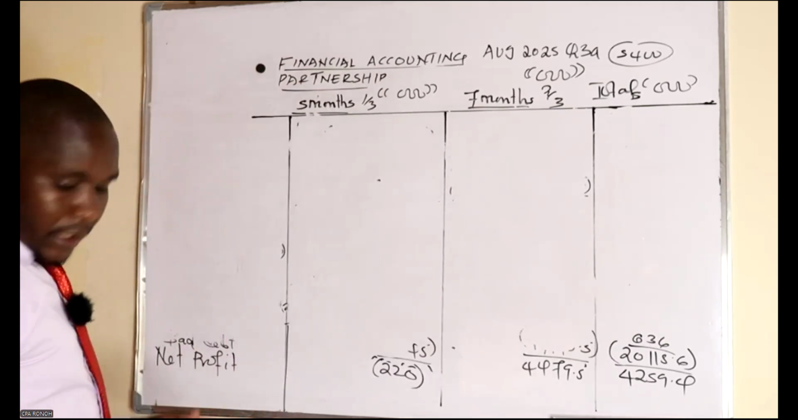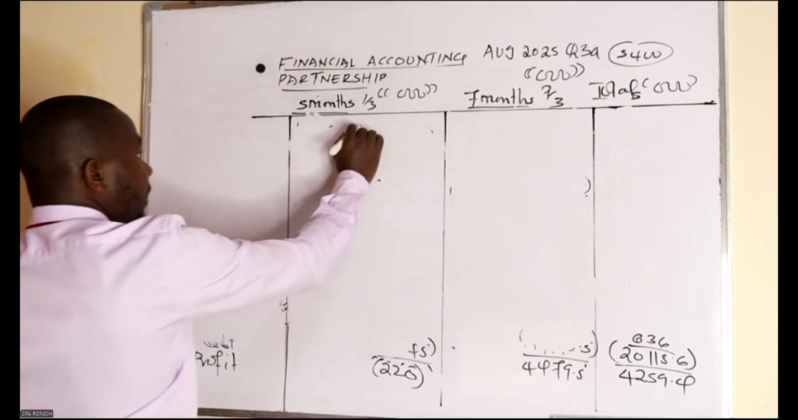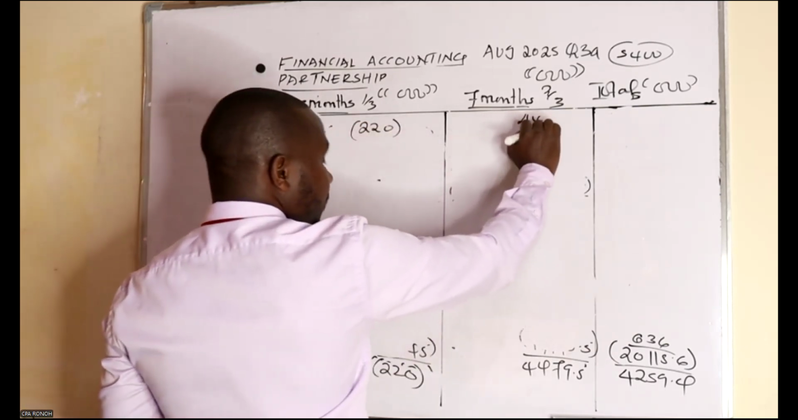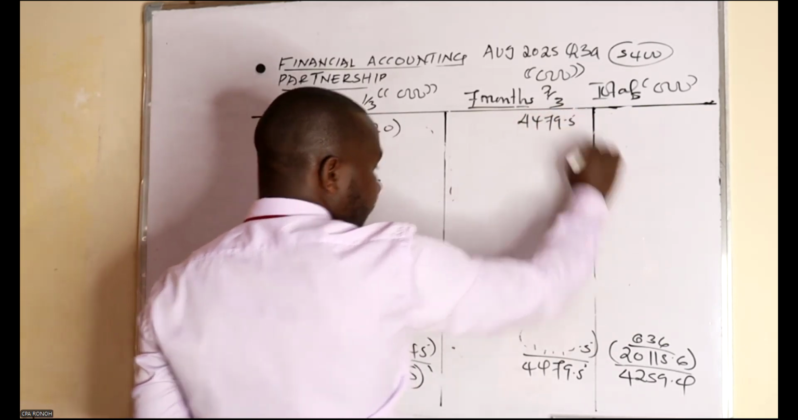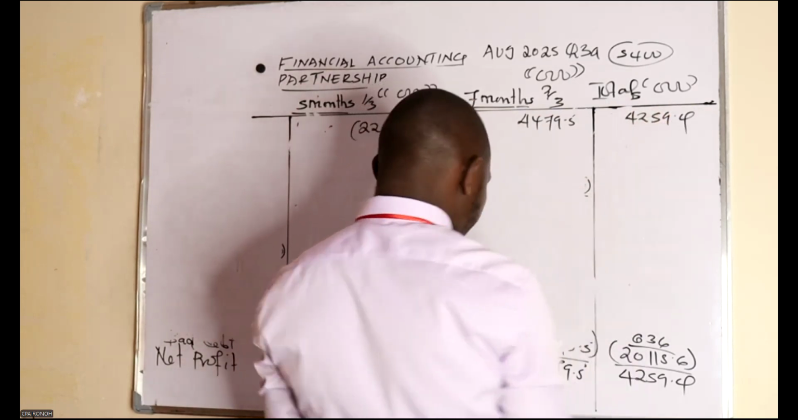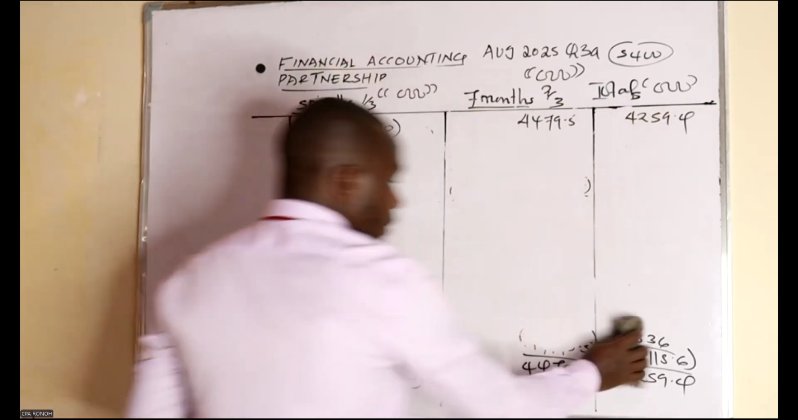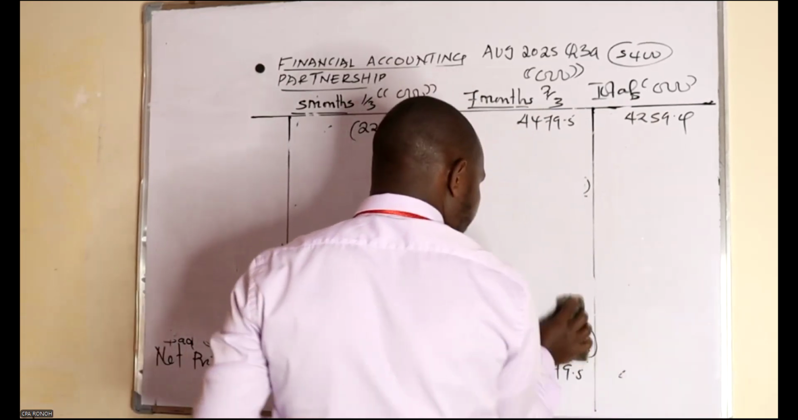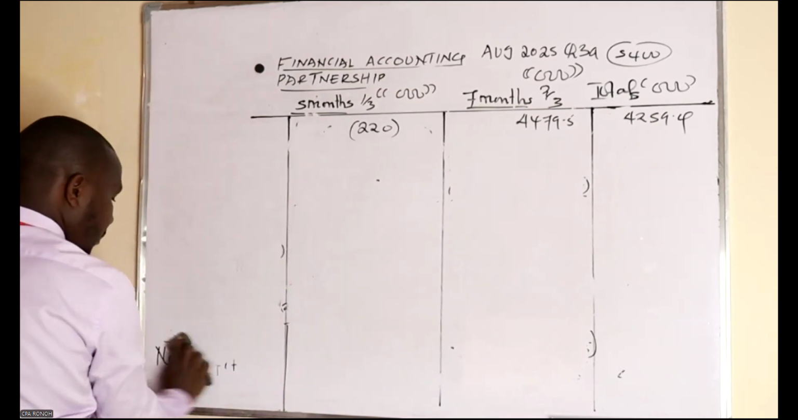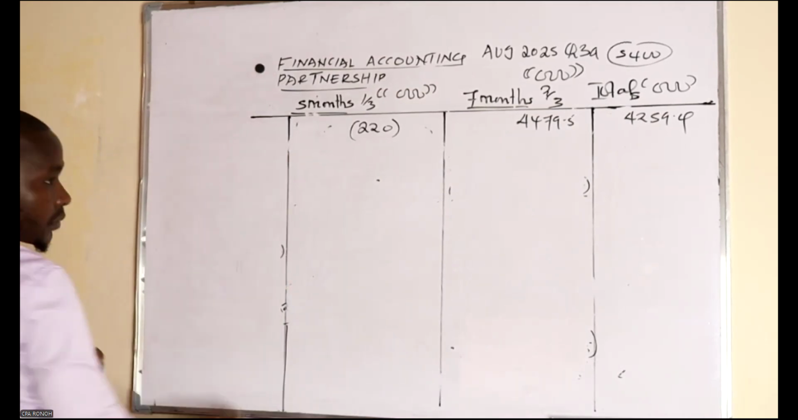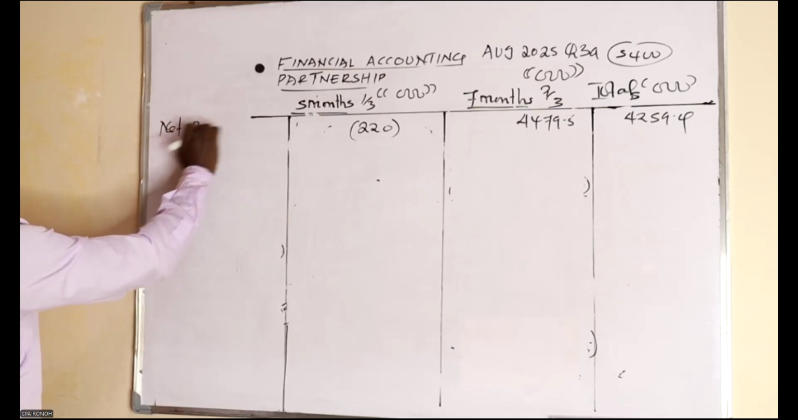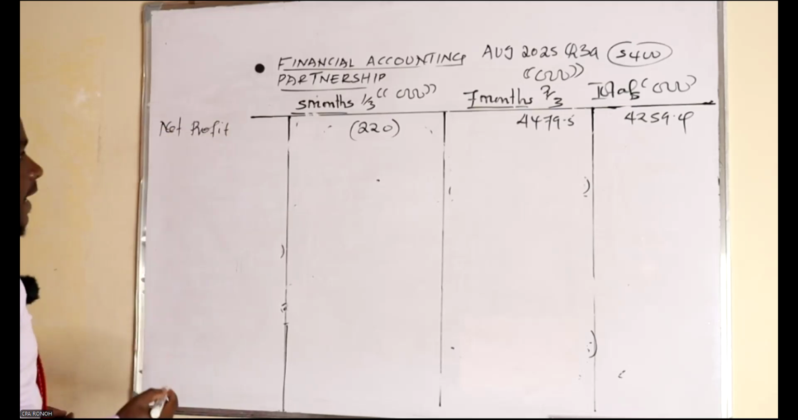So appropriation account, I will pick this up here. 2020 is a negative. The other one is 44,79.5, and the other one is 42,59.24. So now, this is the net profit. So let's have the appropriation account.